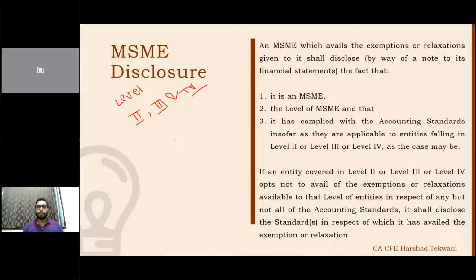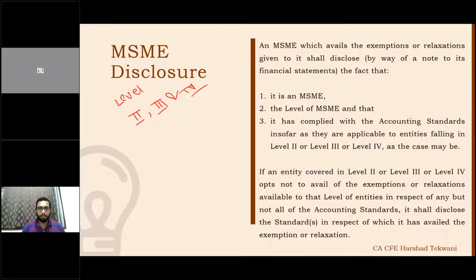Whenever an MSME avails any exemption or relaxation, they need to disclose that fact. I'll also show you a draft note to the financial statements which shows how a disclosure is required to be made. First of all, what is the fact they need to disclose?